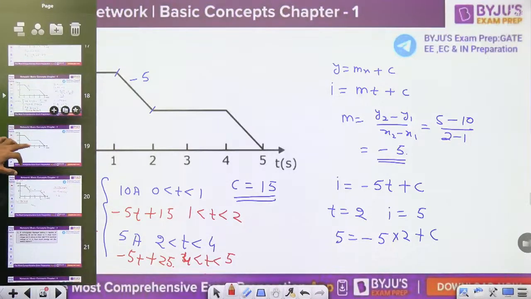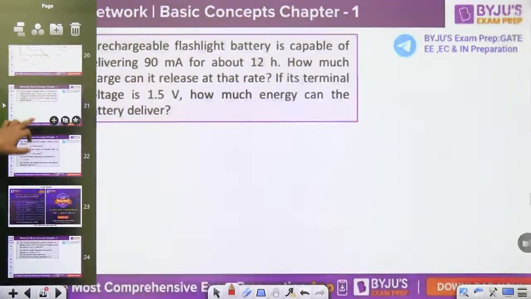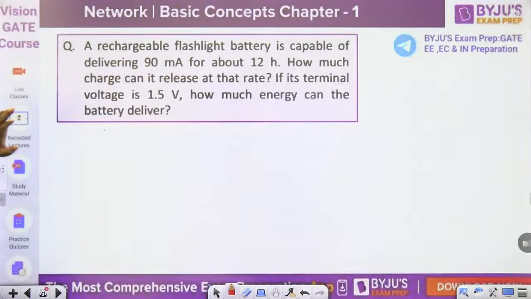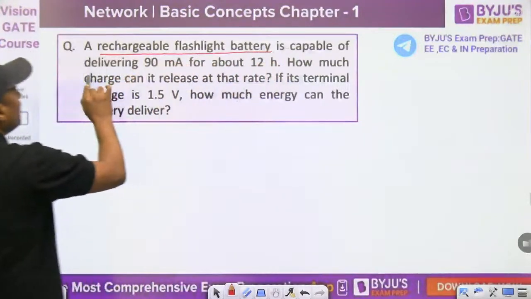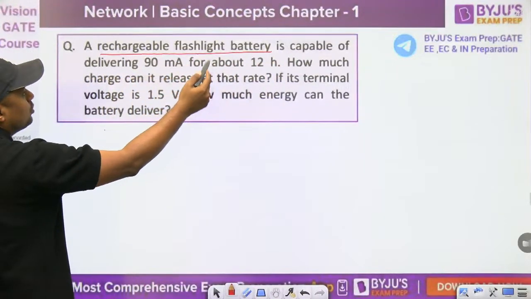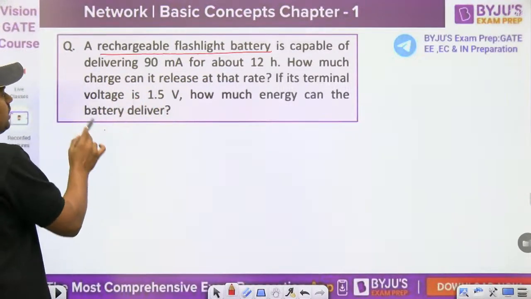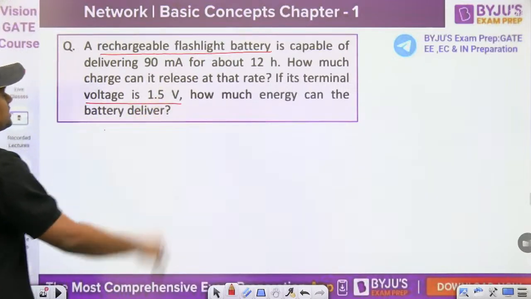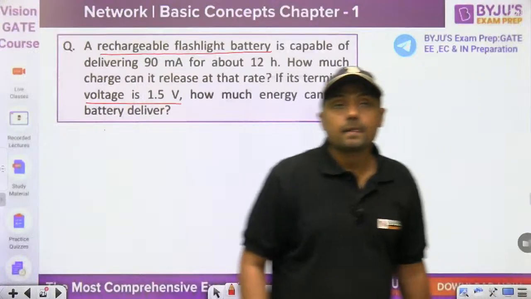A 2 marks question in the GATE exam, a different type of diagram. Now this one. Quickly, now rapid round guys, everyone tell me. A rechargeable flashlight battery is capable of delivering 90 milliampere for about 12 hours. How much charge can it release at that rate? If its terminal voltage is 1.5 volt, how much energy can the battery deliver?